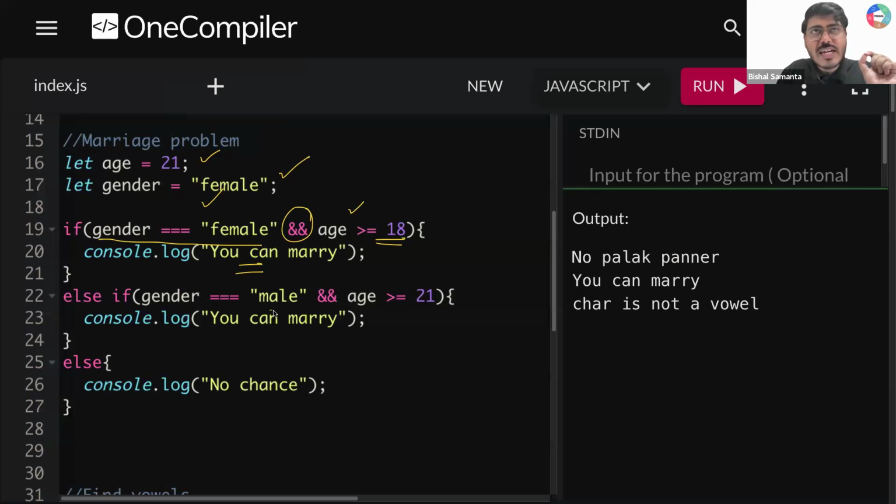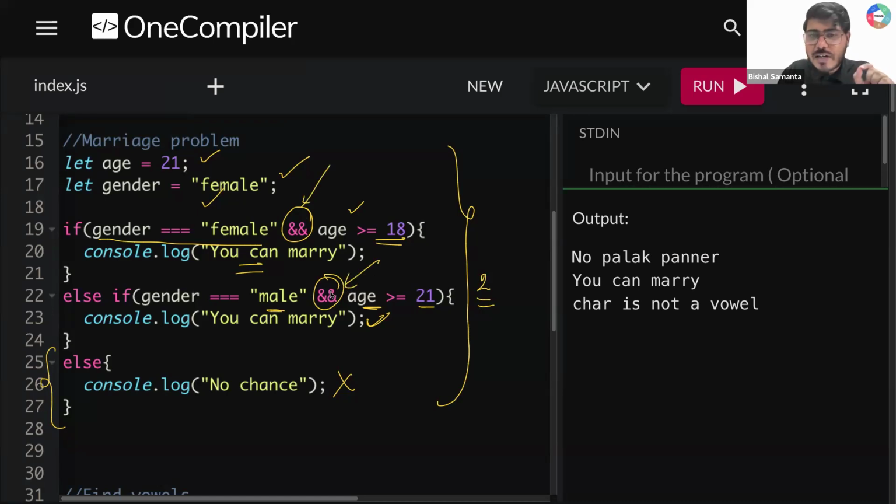If my gender is male and age is greater than 21, if both these conditions are satisfied, then only I can say, okay, a male can marry. For all the remaining cases, I can say no chance, you cannot marry. This is also the second example we discussed yesterday. Is that clear? This is also an example of using the logical AND operator in our code snippet. Remember all of you, right?